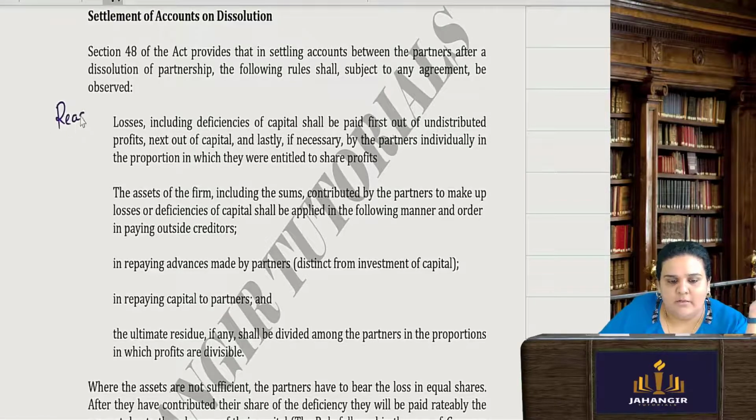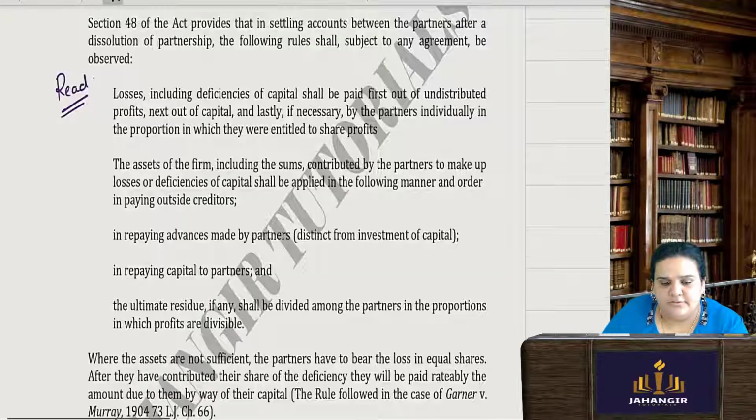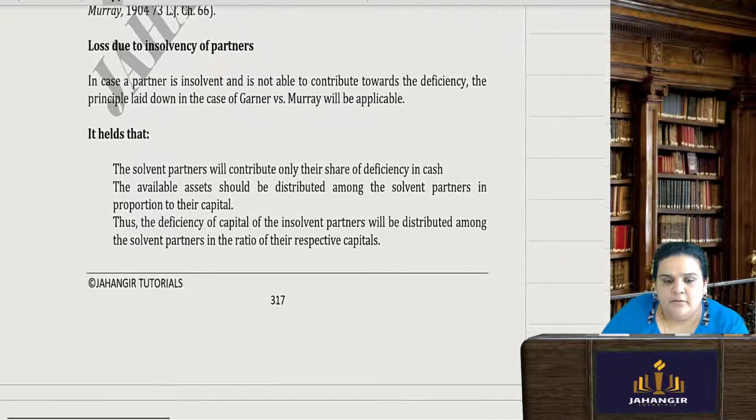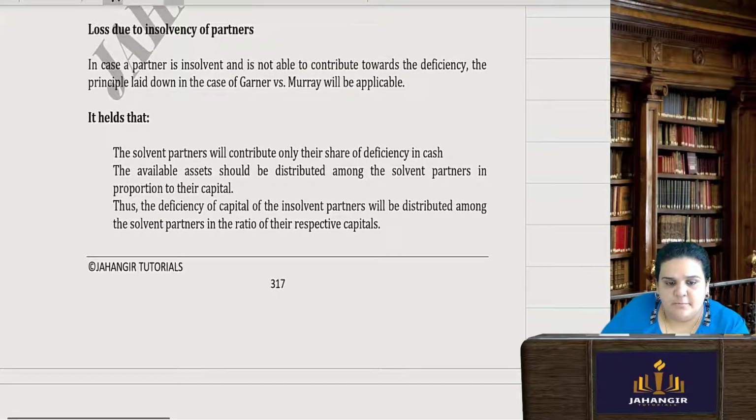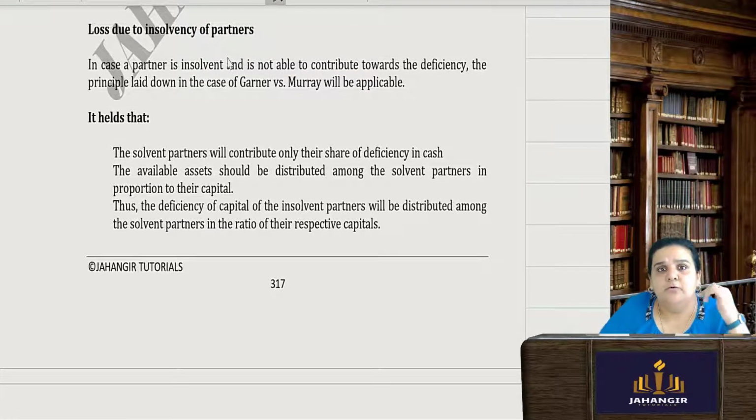You have to settle all the accounts, pay off the losses and so on. Now loss due to insolvency of the partner. A partner who becomes insolvent is not able to contribute to any deficiency of the firm. So then who will contribute? The ones who are solvent partners.